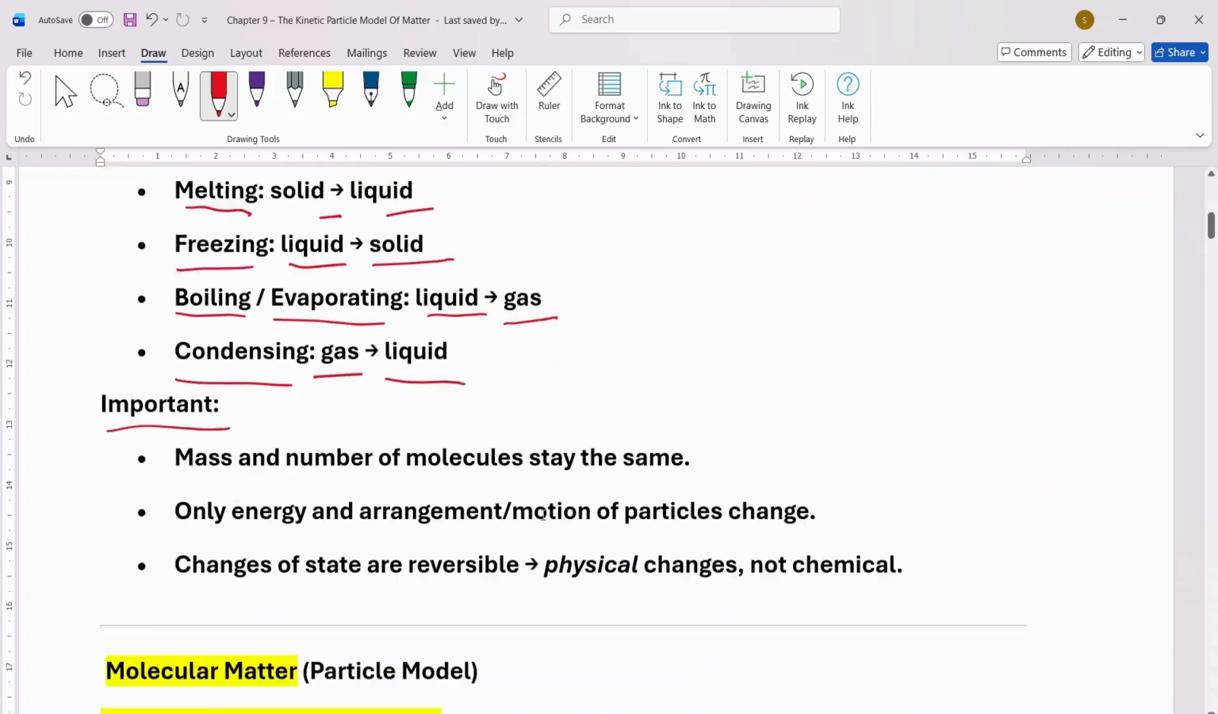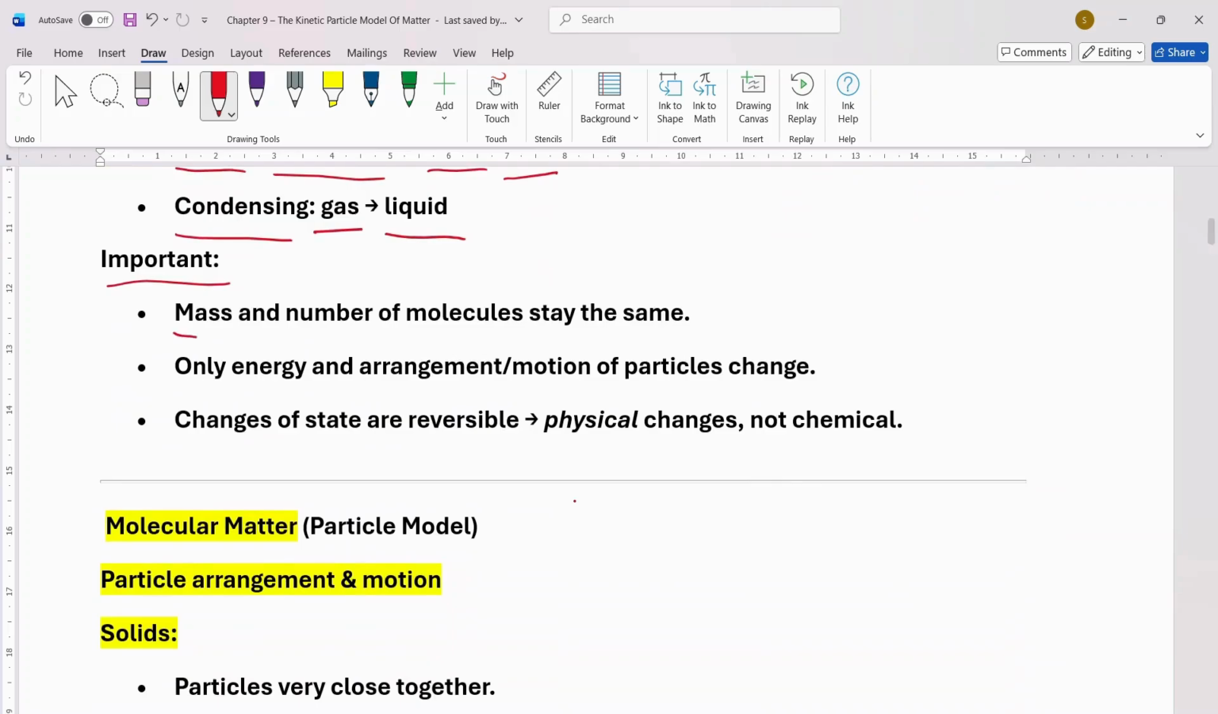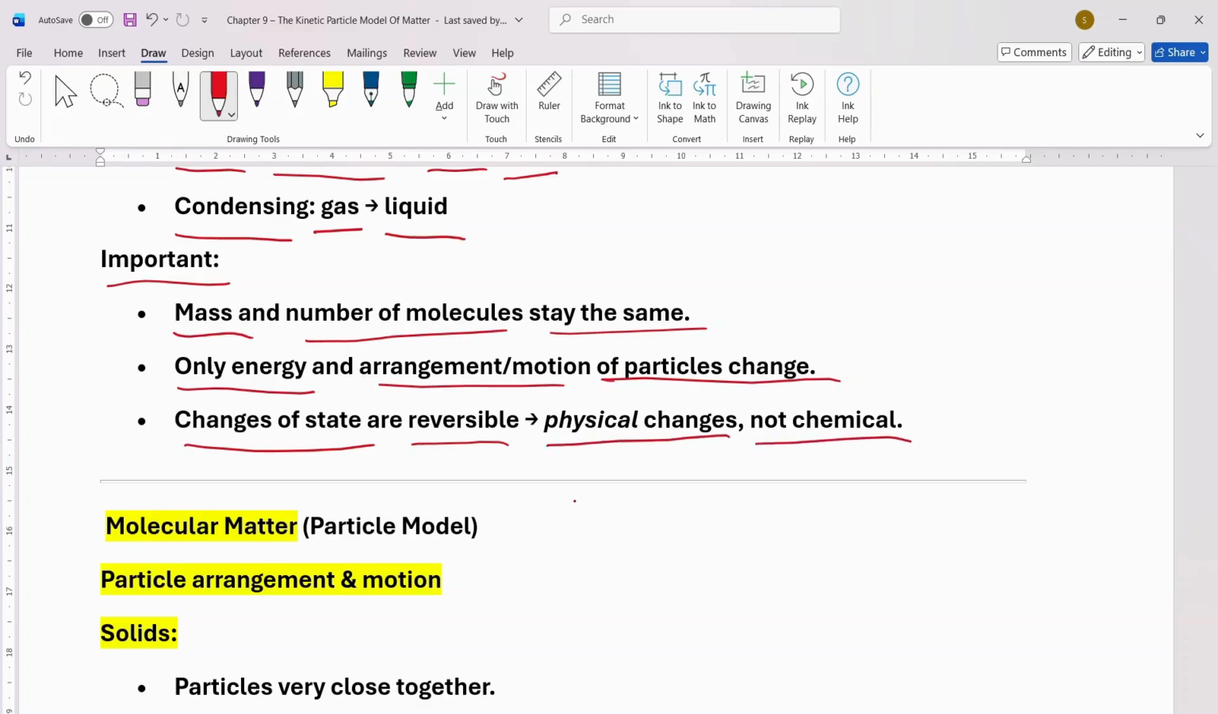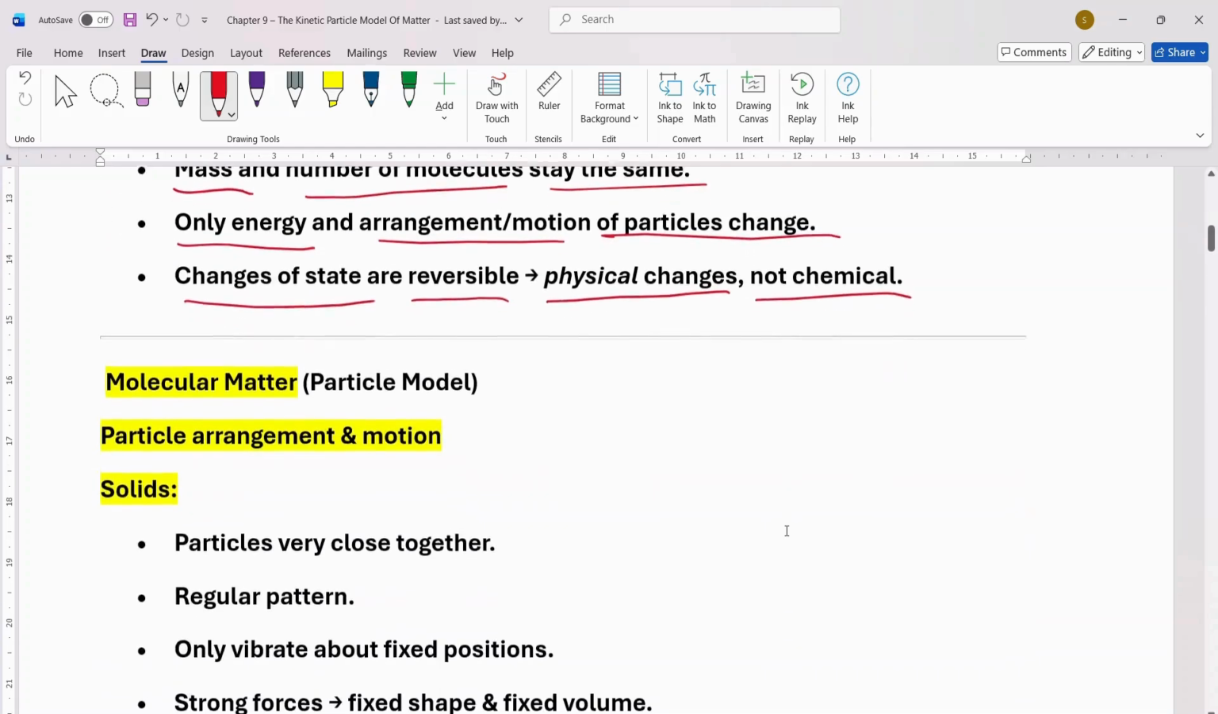Now some important points: mass and number of molecules stays the same, only energy and arrangement and motion of particles change. Changes of states are reversible. Physical changes, not chemical changes. So physical changes are the changes which occur physically, and they are reversible. However, the chemical changes are not reversible.